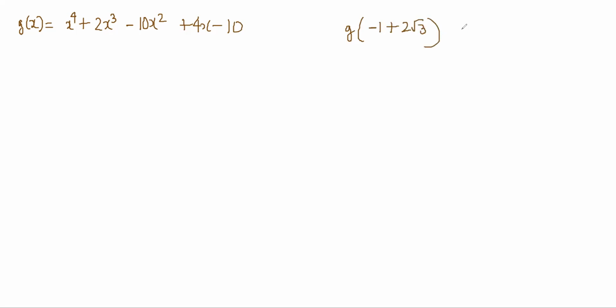So g(x) is equal to x power 4 plus 2x cube minus 10x square plus 4x minus 10, and g of -1 plus 2 root 3 is what I want to find.